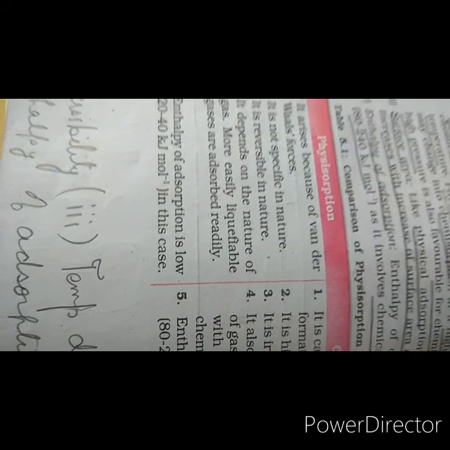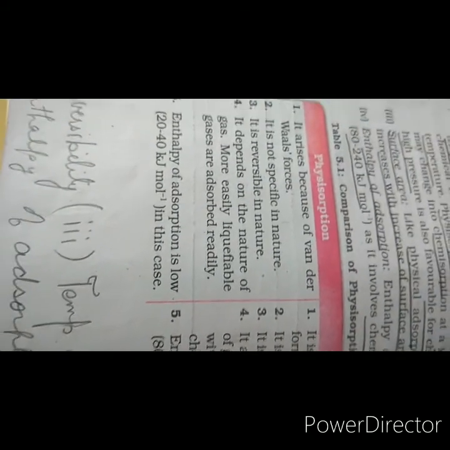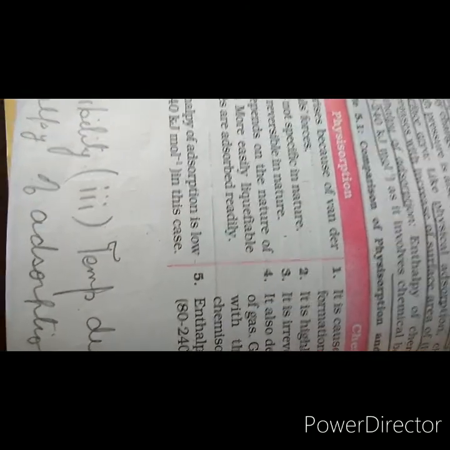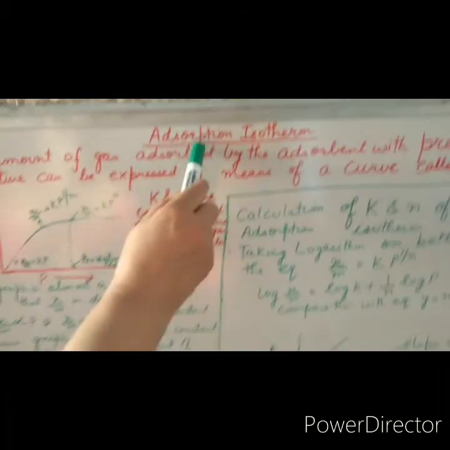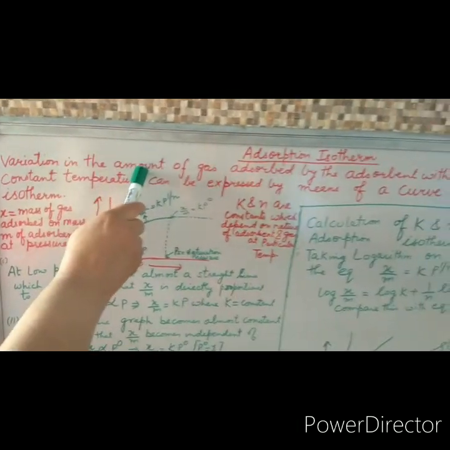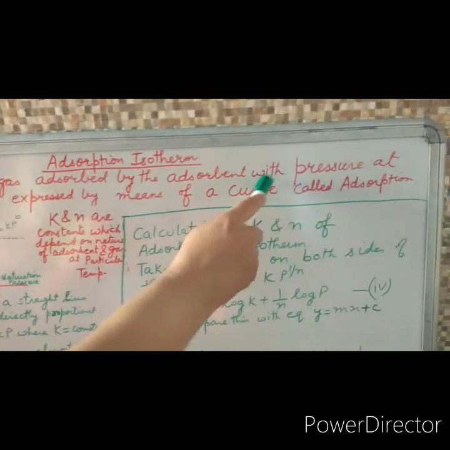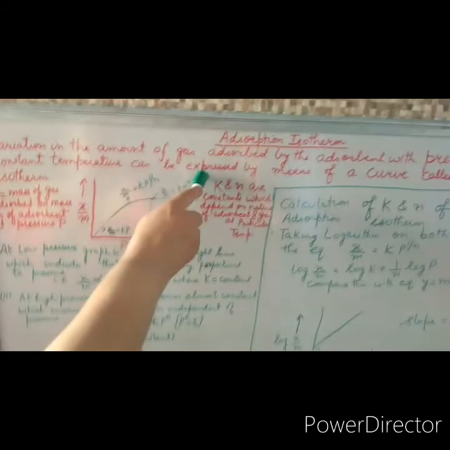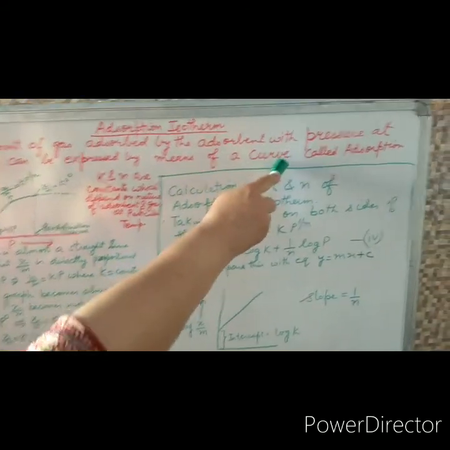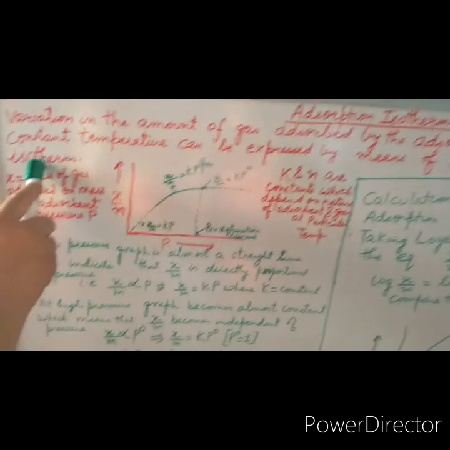So I hope by now you're all clear with the terms adsorption, adsorbate, adsorbent, desorption, sorption, and the board questions. Thank you. Let's discuss adsorption isotherms. The variation in the amount of gas adsorbed by the adsorbent with pressure at constant temperature can be expressed by means of a curve called adsorption isotherm.